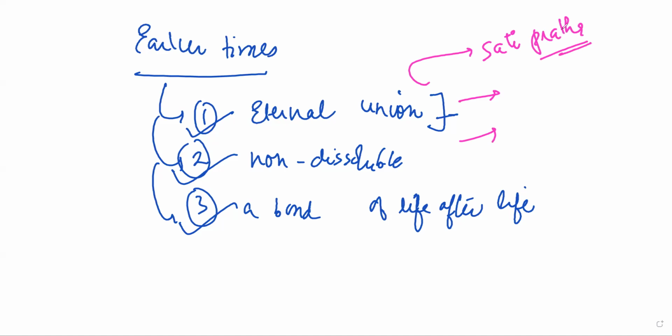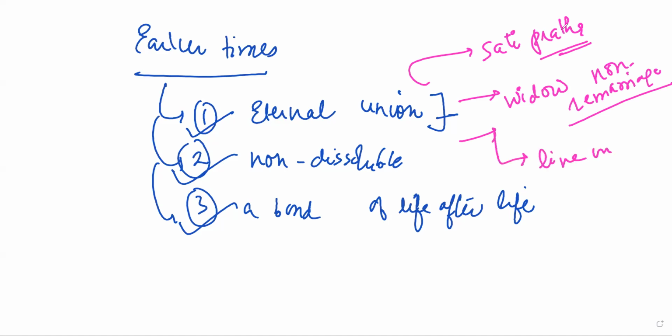Since marriage is indissoluble, the woman had to die with her husband. Also, widow non-remarriage, that widows cannot remarry and widows had to live a tough life after the death of their husband. It was also a consequence of this principle only. So women had to live in cruelty. If the husband is cruel, women had to live with them because no divorce was allowed.